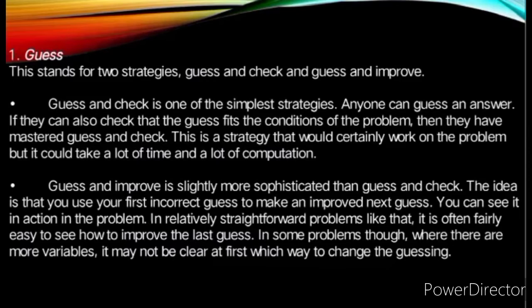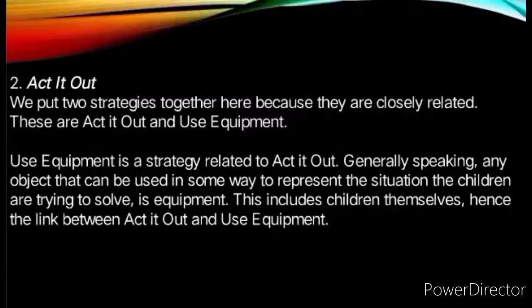You can see it in action in the problem. In relatively straightforward problems like that, it is often fairly easy to see how to improve the last guess. In some problems, though, where there are more variables, it may not be clear at first which way to change the guess. 2. Act it out.